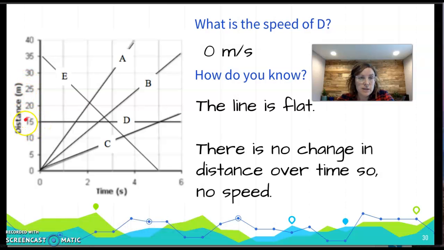It's 15 meters, and even through the whole time of 6 seconds, line D didn't go anywhere. So imagine that this was a person walking. They just stayed at 15 meters on like a high school track. They just stayed at the 15-meter line that whole time. They had no speed.